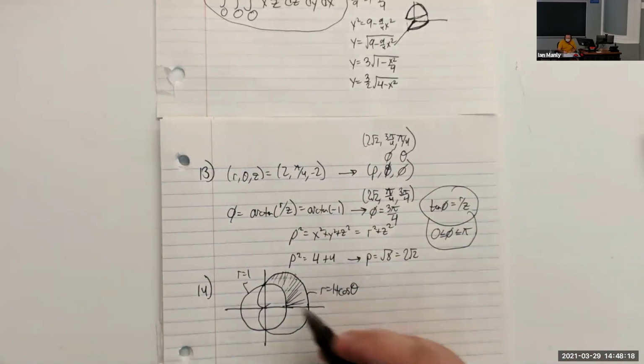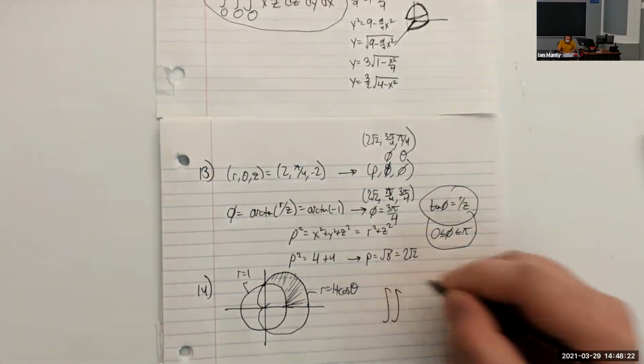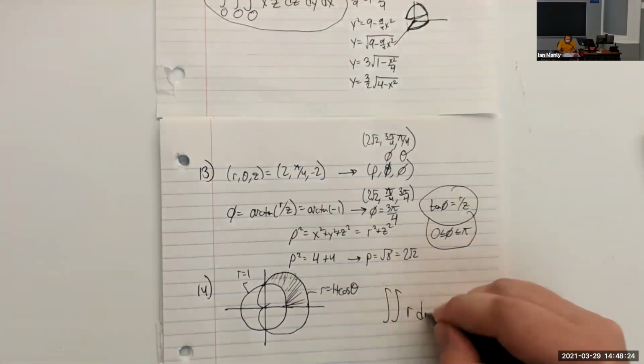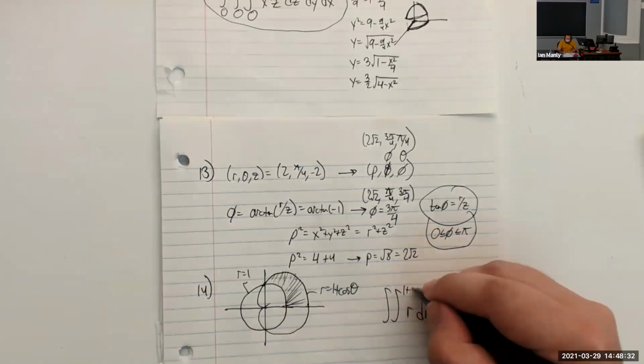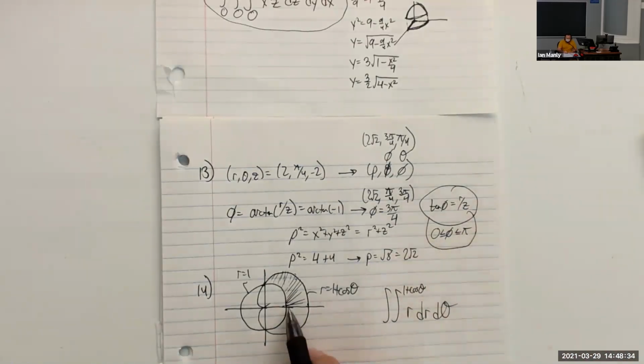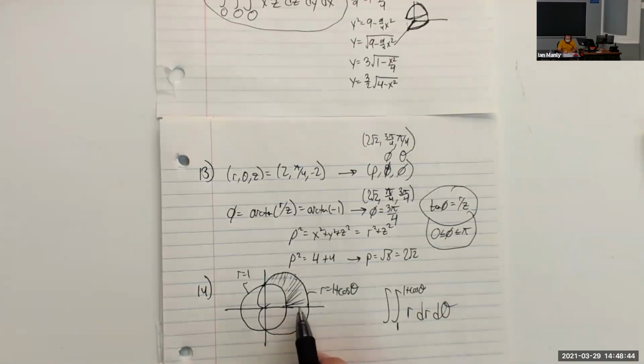So in order to find the region between two different polar curves, we could just do the double integral of r dr d theta, like that. Where our r bounds, we have 1 plus cosine of theta as our outer bound. And it seems like r equals 1 is closer to the origin, so that will be our inner bound. Then we need to know what our theta is.